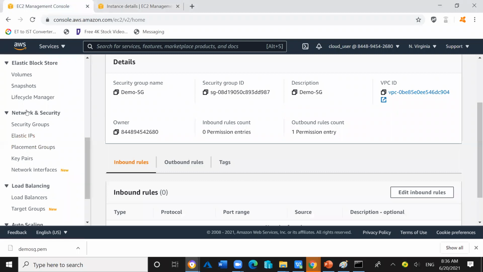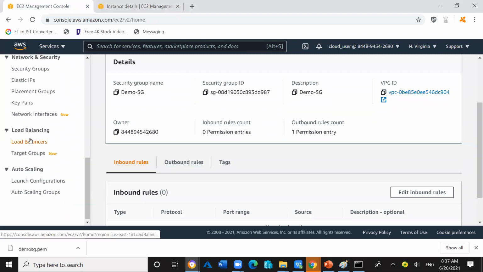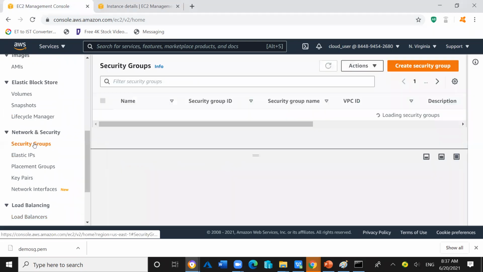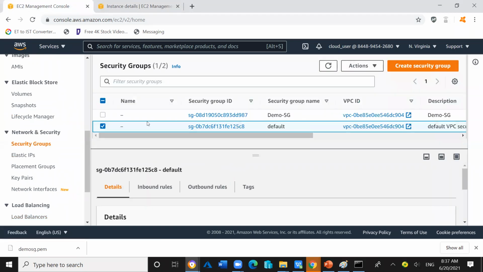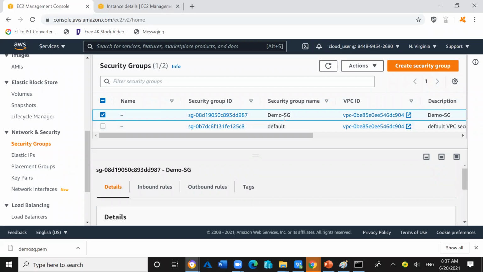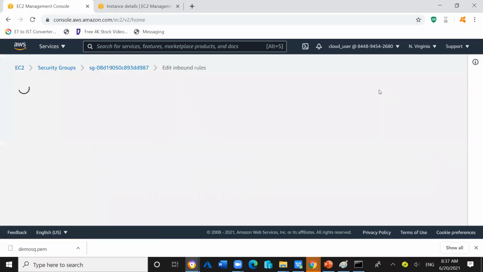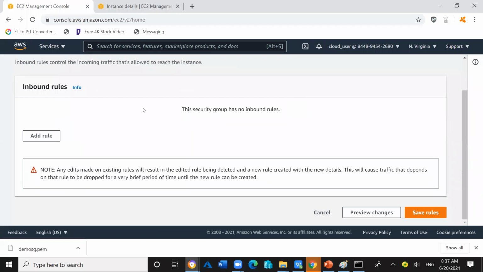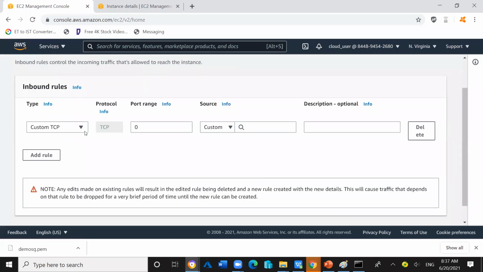So now we'll go inside the security group. We will select the demo SG in which we want to change the entry. We need to do the allow entry of the SSH. So we already selected this one. Click on action, click on edit inbound rules. Click on add rule. The inbound rule is completely empty. There is no rule added. So now click on add rule.